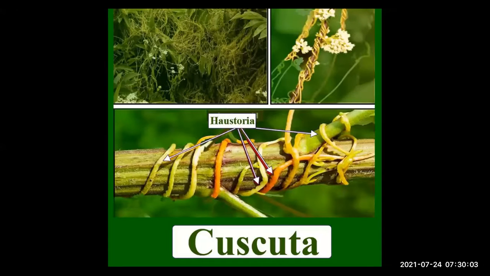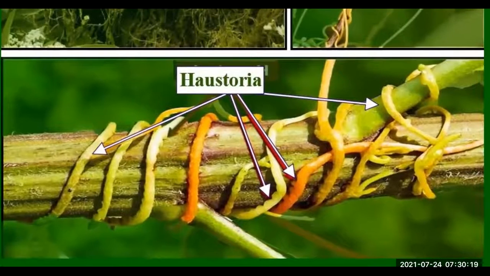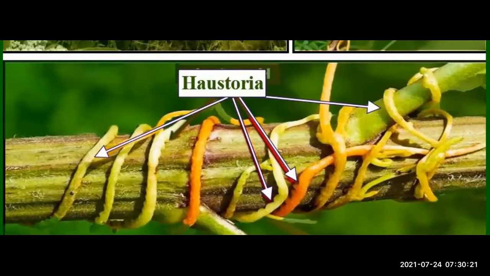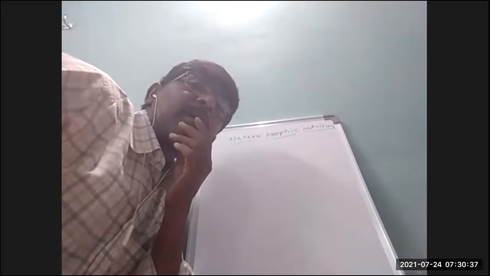It is leafless, twigless and parasitic. So how does it produce food material? This is actually a plant, but it has no leaf. How does it produce the food material? It takes food from other plants.